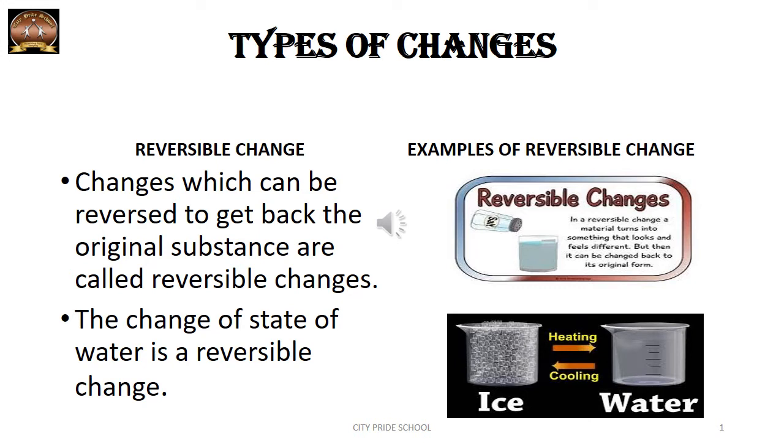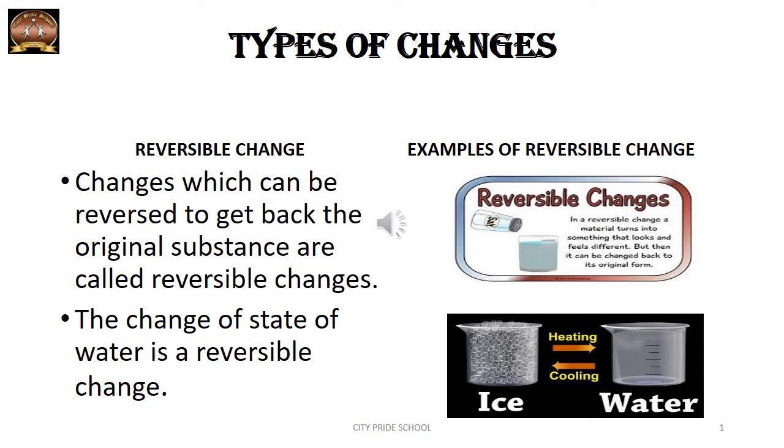The word reversible change suggests that those are the changes which can be reversed to get back the original substance. So in this case, the change is in such a way that you can regain the original substance.